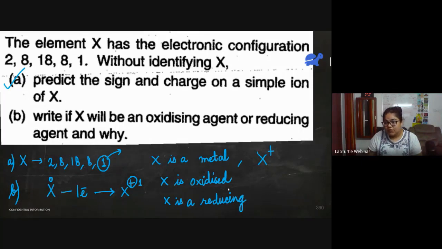So, Omkar, if you couldn't understand that, you can go to our YouTube channel and you will find a video that I made on redox reactions. In fact, two videos. So you can refer to those videos. X is a reducing agent. Is this clear?